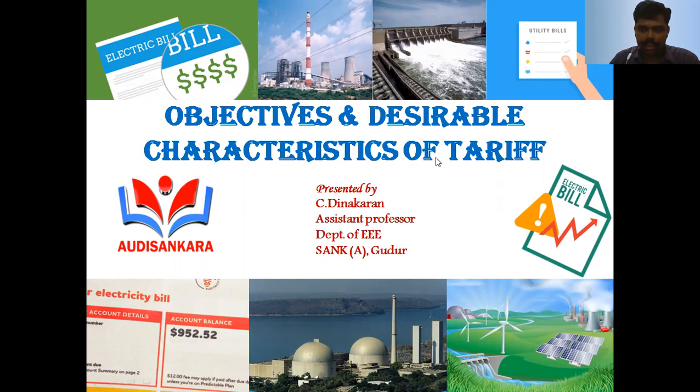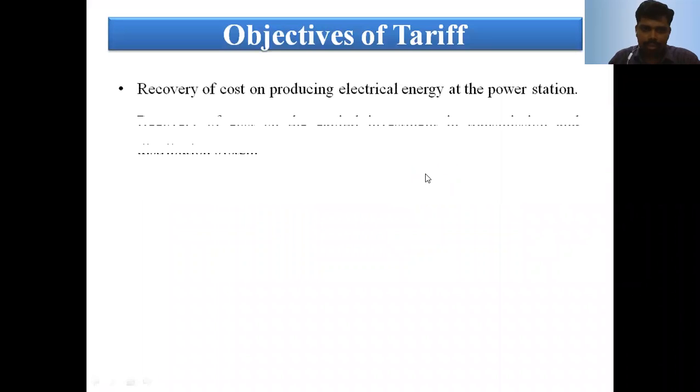Once we generate the power, we need to send it to the consumers, but we need to fix a certain cost for 1 unit, that is, 1 kWh. That is the objective of the tariff.